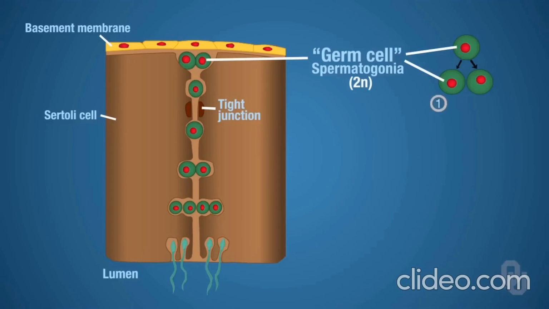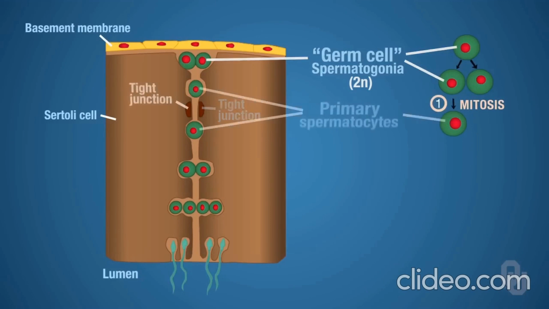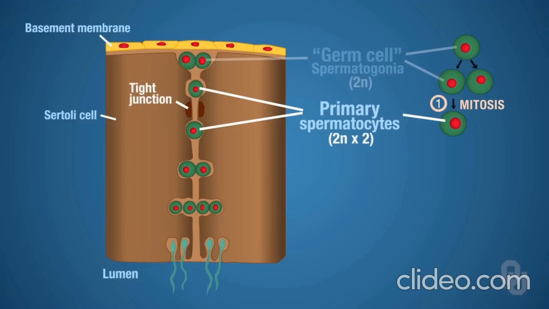After they undergo mitosis, the spermatogonia are going to develop into primary spermatocytes. They do that by undergoing mitosis. Those primary spermatocytes are also diploid, because whenever a cell undergoes mitosis, the cells that are derived from that are identical. So these have to be diploid cells.